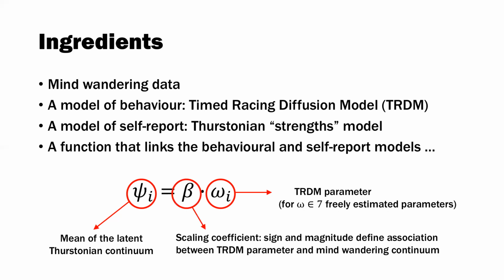The key component is this scaling coefficient, beta. The sign and the magnitude of the estimate for beta defines the association between the TRDM parameter and the mind-wandering continuum. If someone has a larger value of omega and this beta coefficient is positive, then it suggests they'll have a higher position on that latent Thurstonian continuum.